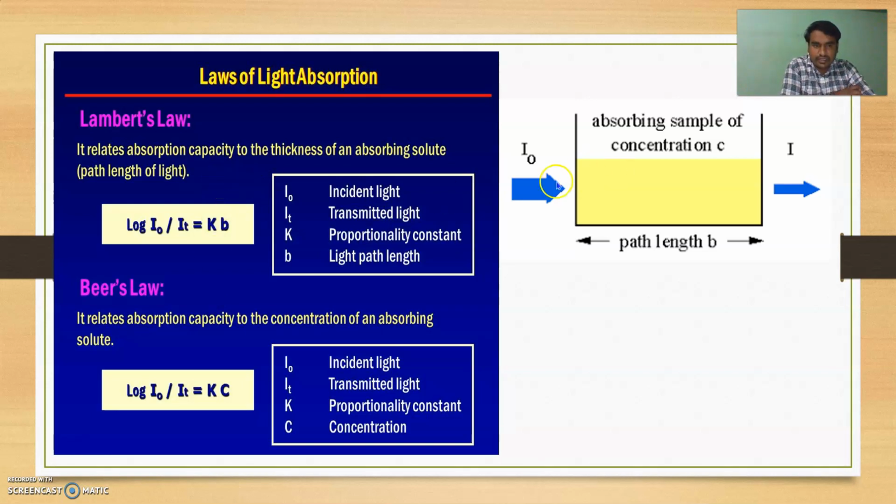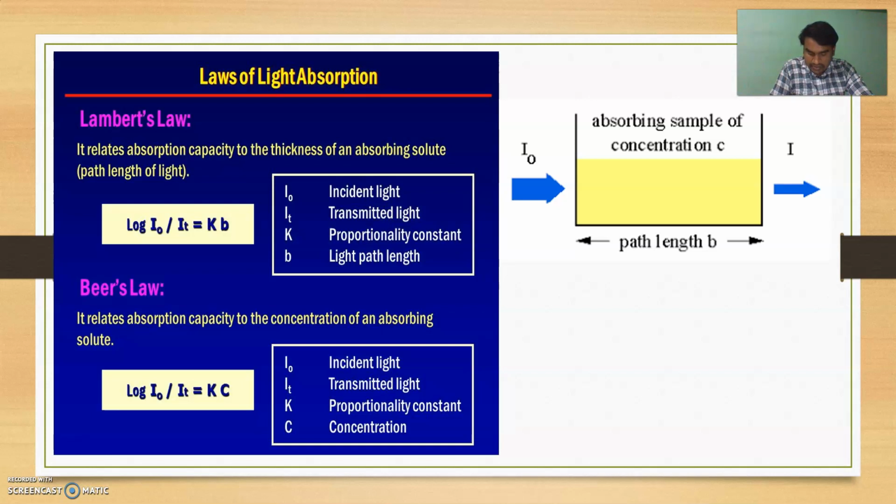When light of monochromatic radiation is incident upon a homogeneous solution, part of this incident light is reflected, part is absorbed by the medium, and the remainder is transmitted. If I0 denotes the intensity of incident light, IR is the reflected light, IA is the absorbed light, and IT is the transmitted light, then we can write I0 is equal to IA plus IT plus IR.